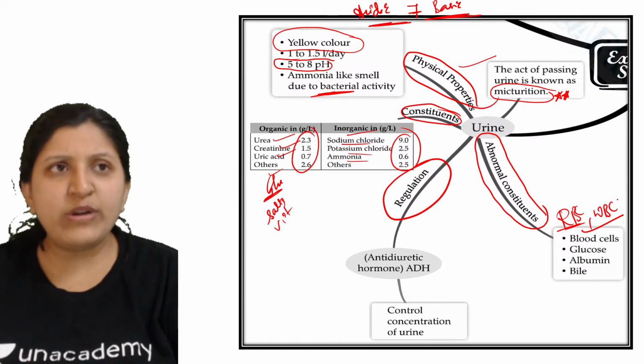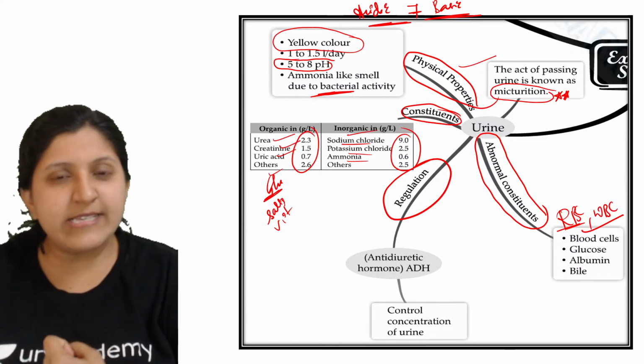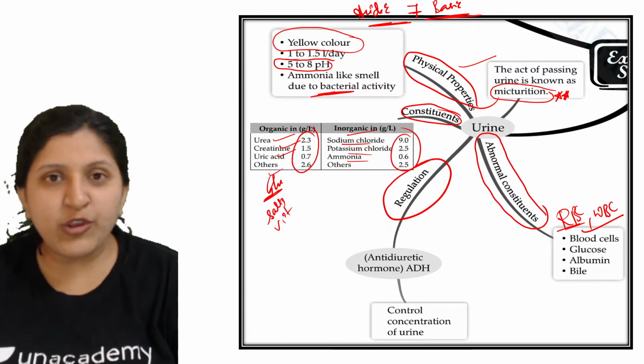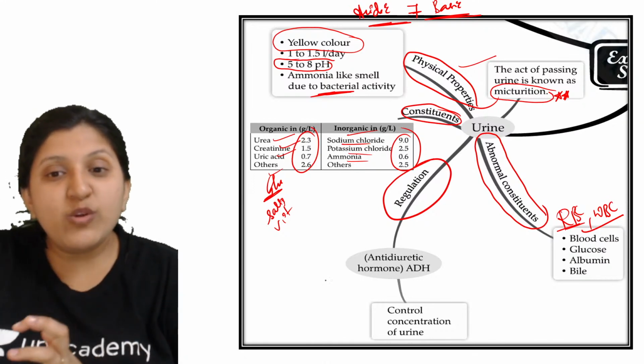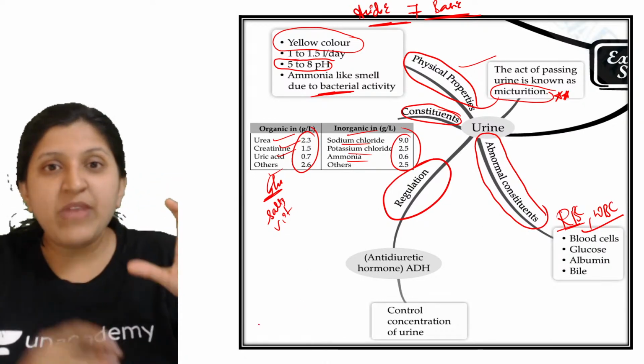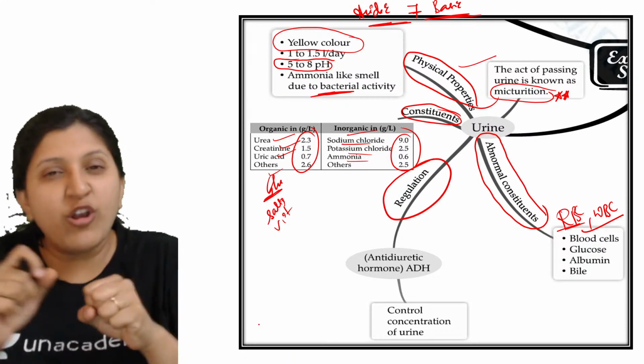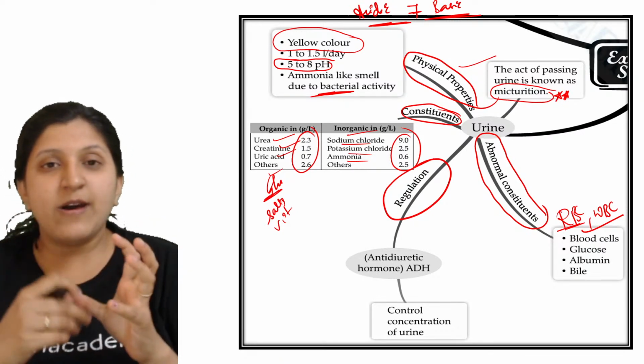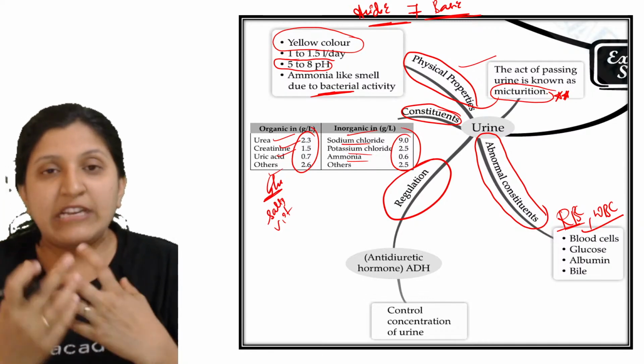You might have noticed if there is any bacterial activity occurring in your urinary tract. Usually the urine is not clear or even yellow, it is somewhat turbid, more of a whitish color.